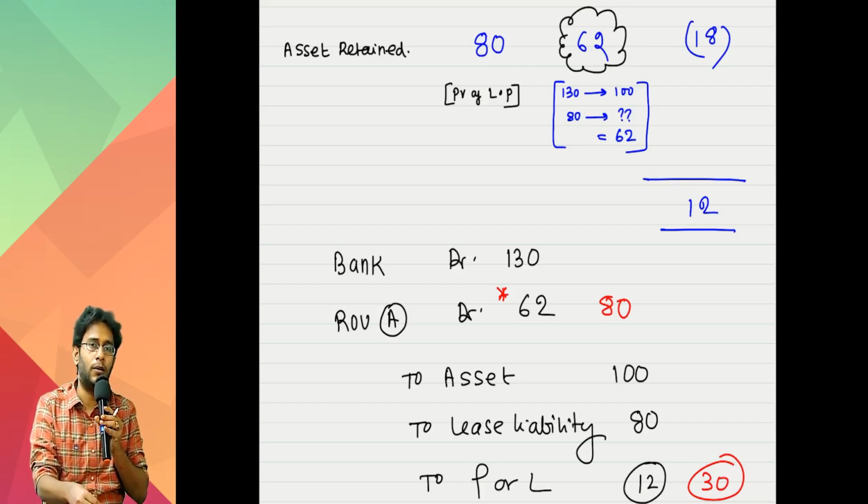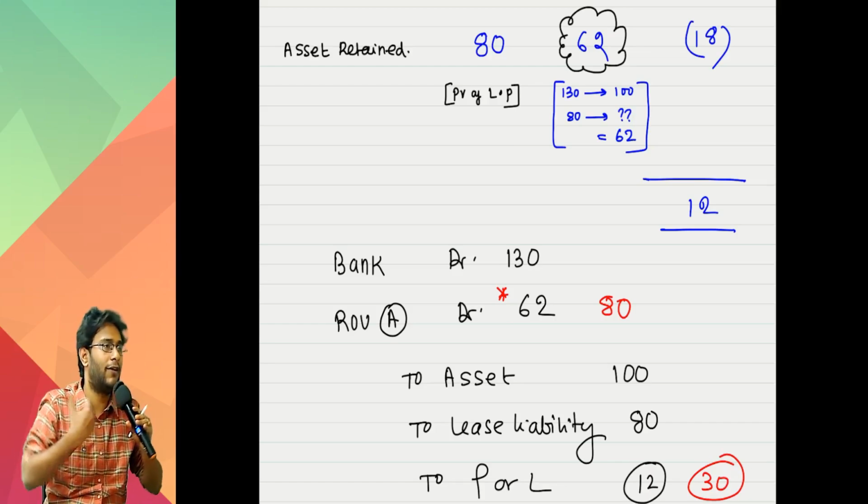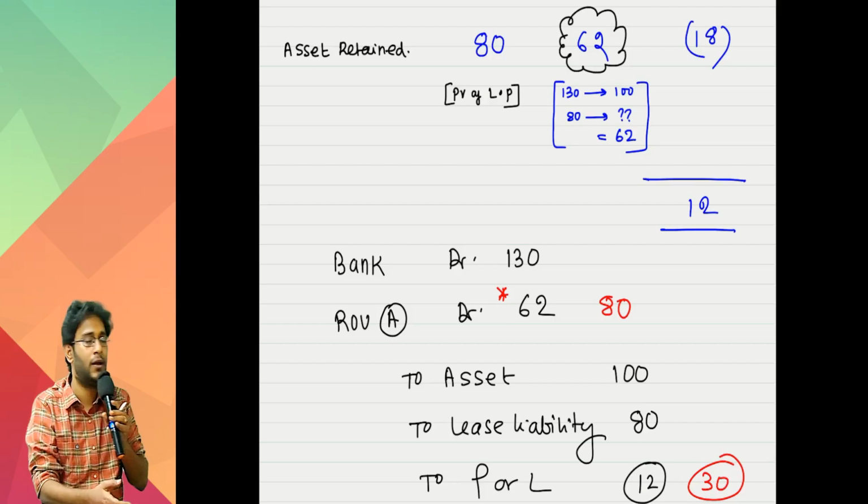How can I book profit on the second asset which I did not sell in my P&L account? At best, if you want to revalue, show it under OCI. Without selling something, how can you book profit? You cannot book it.